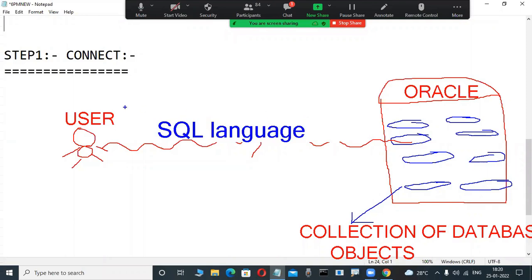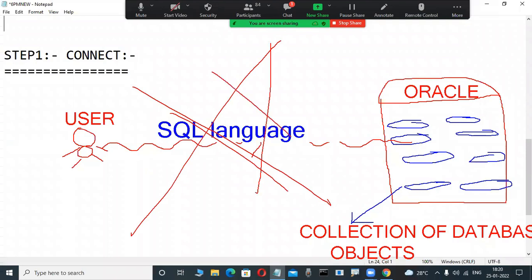But this is impossible. Directly interacting with the Oracle database is impossible. The Oracle database is a server, and users cannot connect directly to the server. Direct interaction is not there in a database server. First the user connects to a tool, and only through that client tool or query tool do they connect to the server. This is important.